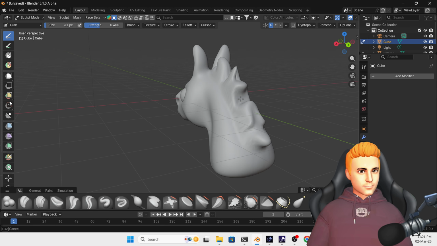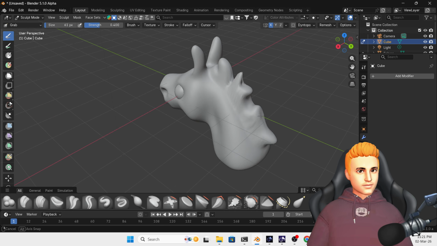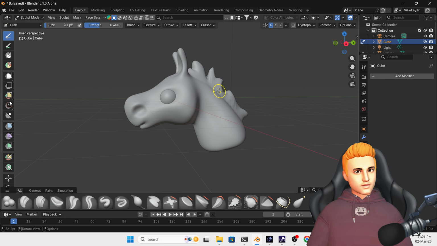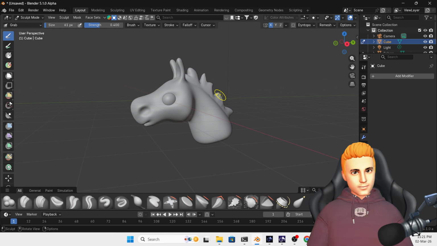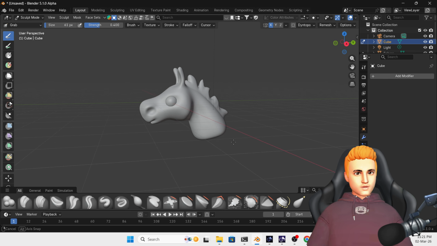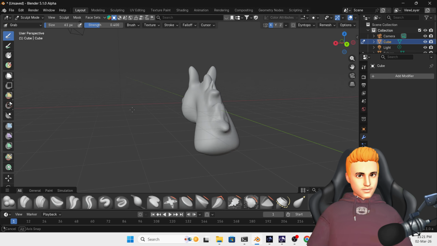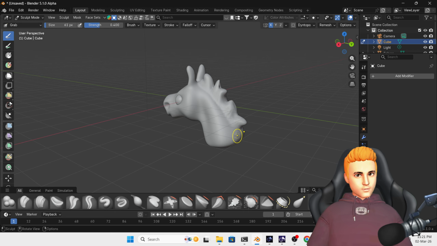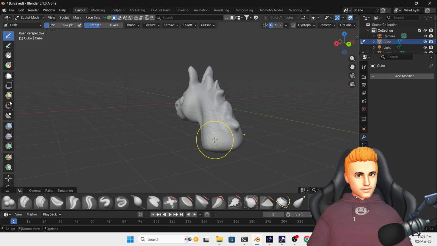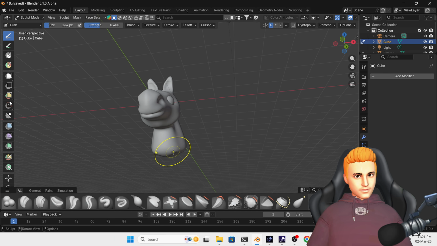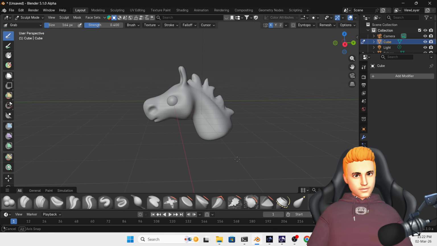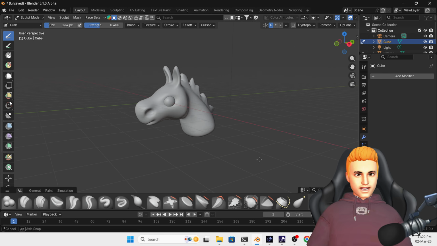This is also a simple horse model. Anybody can model this. This is a simple horse model sculpted in Blender. Anybody can sculpt this type of model. Decent horse model. I'm going to grab this again. So we have something like this. So this is a very simple horse model.